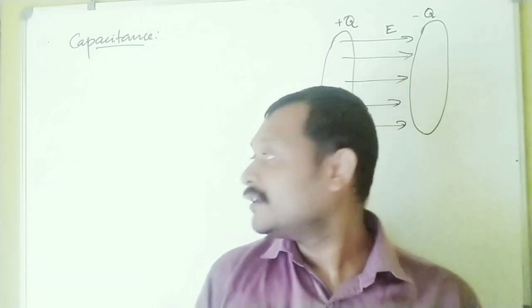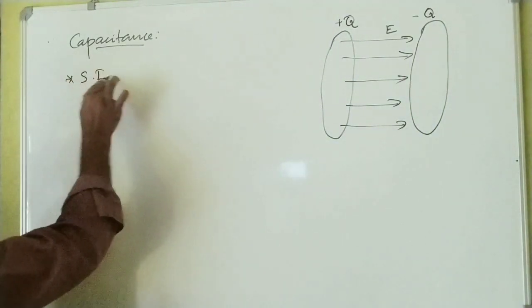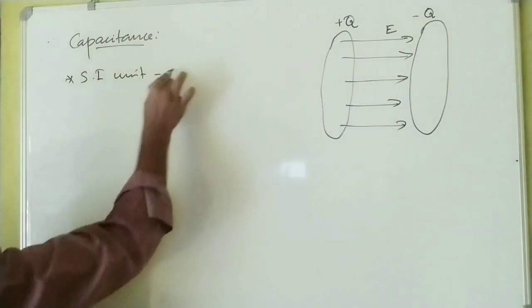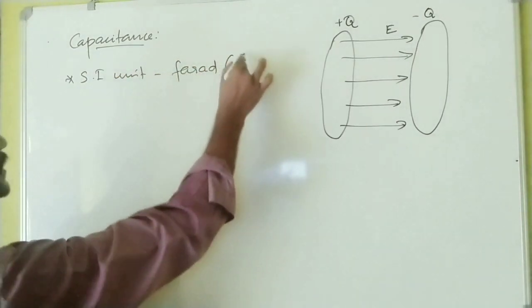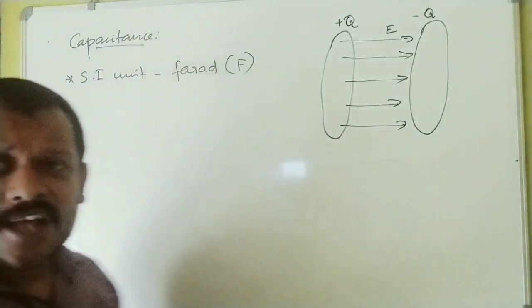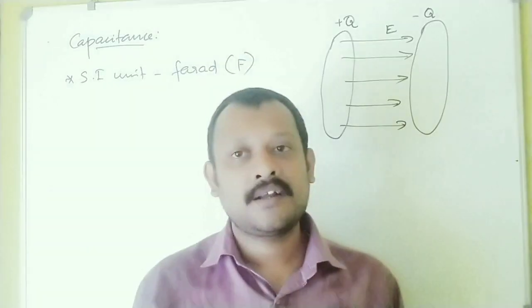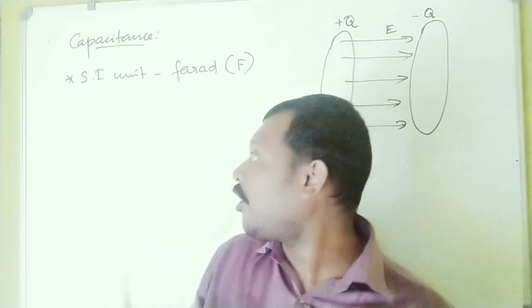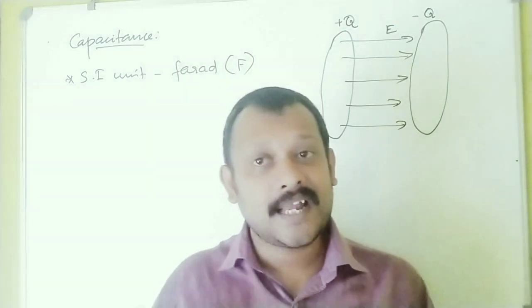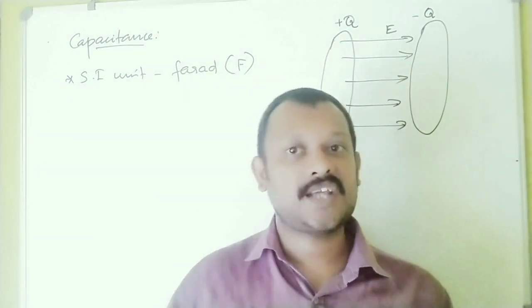The SI unit of capacitance is the farad, abbreviated as capital F. Generally, the order of capacitance that we take is microfarad, nanofarad, picofarad, etc. That is the order of capacitance required for practical purposes. 1 farad is too large a capacitance.